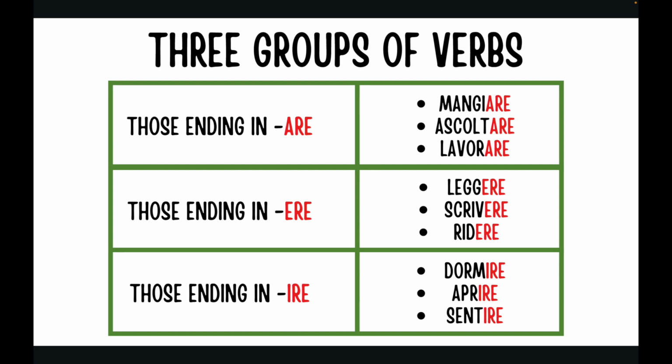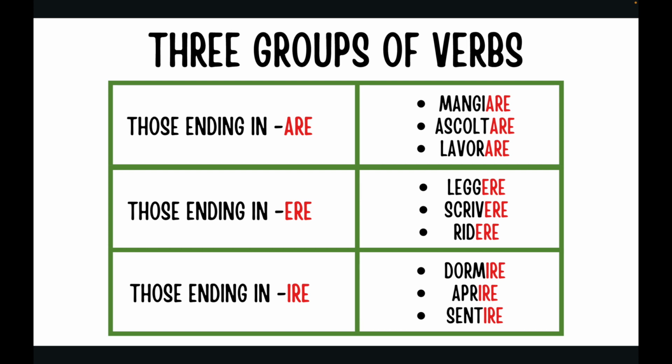In Italian, there are three groups of verbs. Those ending in -are, the first conjugation, in -ere, the second conjugation, and in -ire, the third conjugation. Some examples of the infinitive of the verb: mangiare, ascoltare, lavorare.